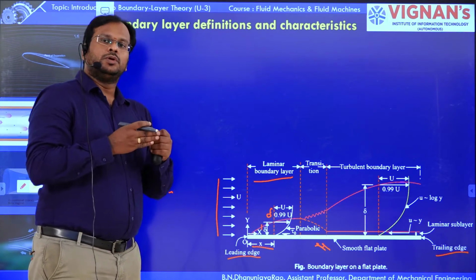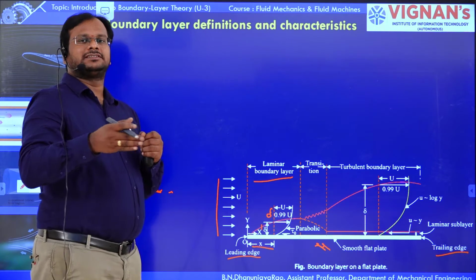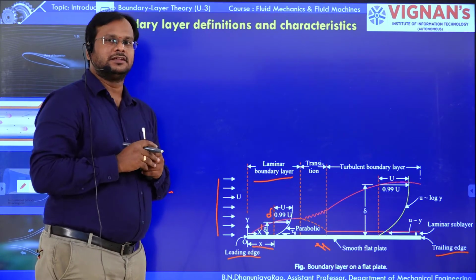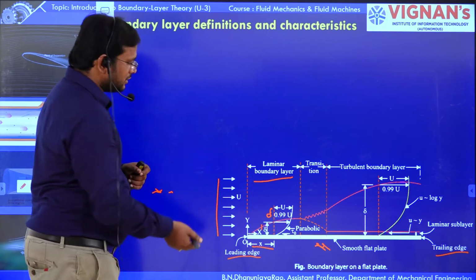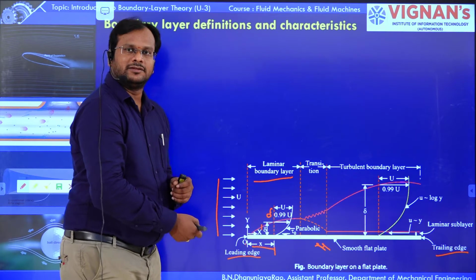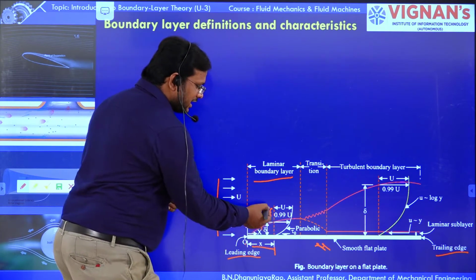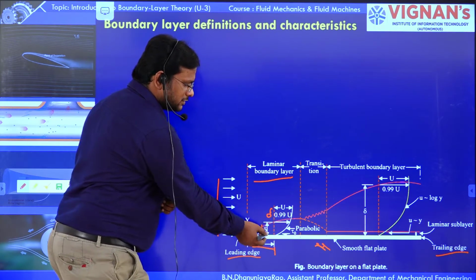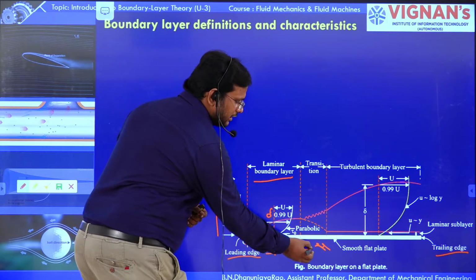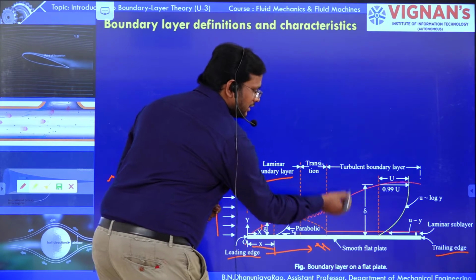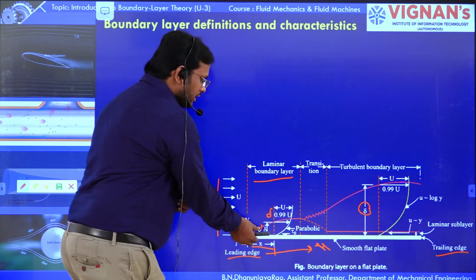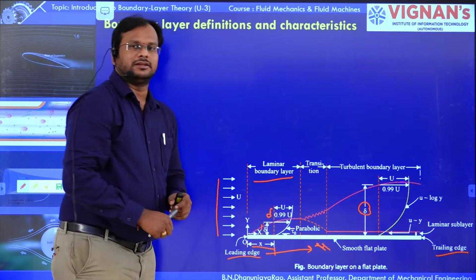If you keep on increasing x, what happens? The boundary layer thickness also increases. Initially x has this much length, and for that there is a delta here, this much vertical height. If you keep on increasing the length, the boundary layer thickness also increases. Here this much boundary layer thickness, and here this much boundary layer thickness.